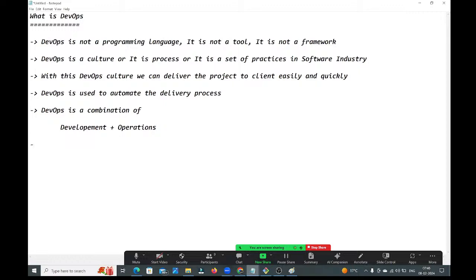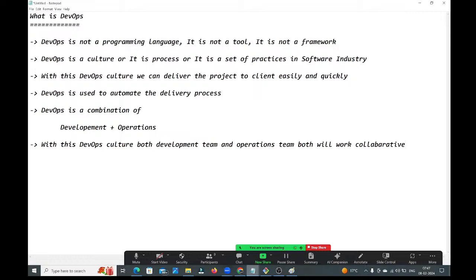With this DevOps culture, both the development team and the operations team will work collaboratively. Guys, read the statements once.